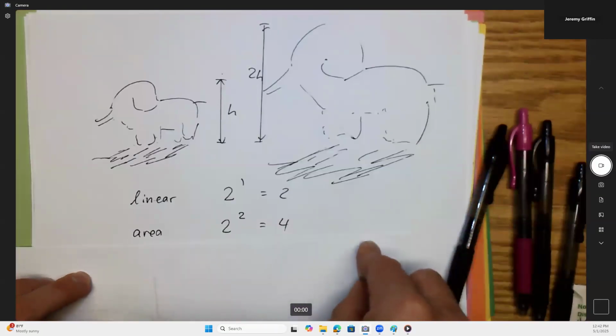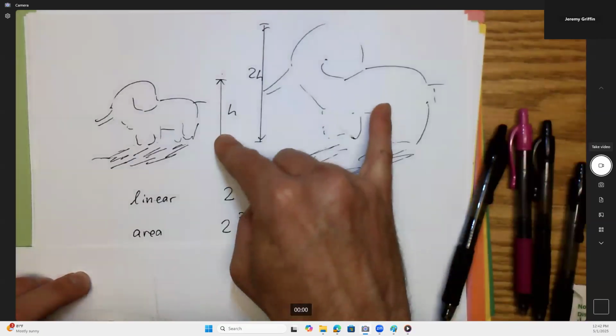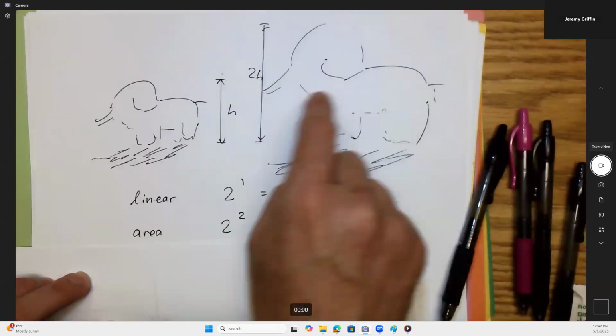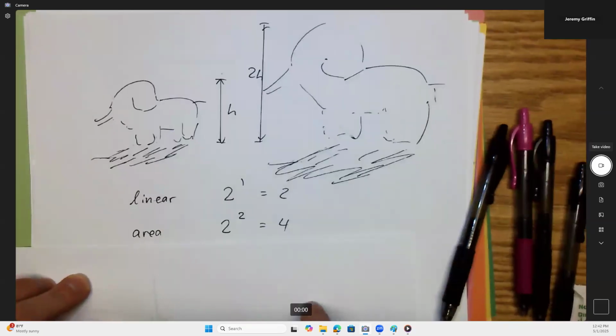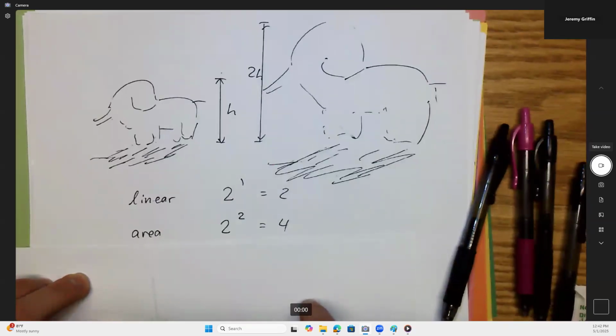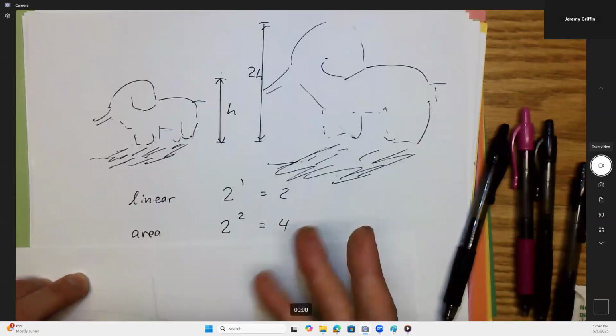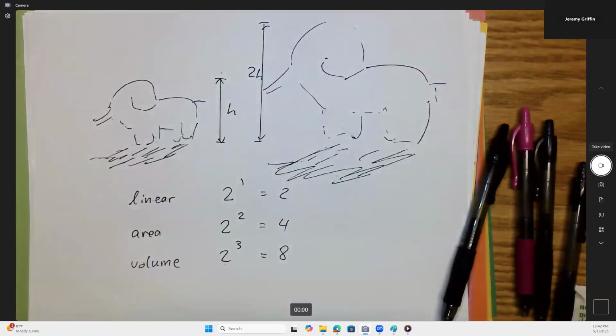But you know what else? I bet there's some 3D concepts. Right? How much volume do you think is the big elephant compared to the little elephant? How much volume? Close. His volumes, how many dimensions are we talking about? 3 dimensions? Well, it's 2 to the power of 3. Aha. Right? Is that true?